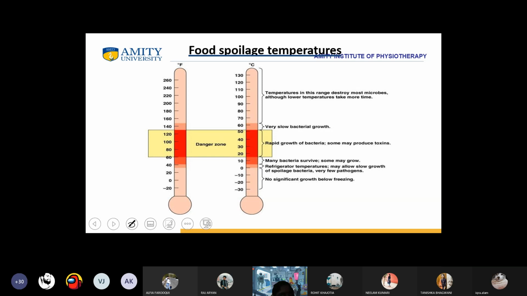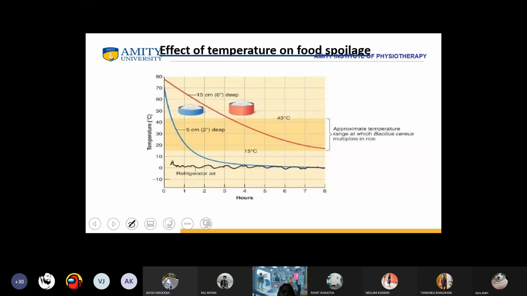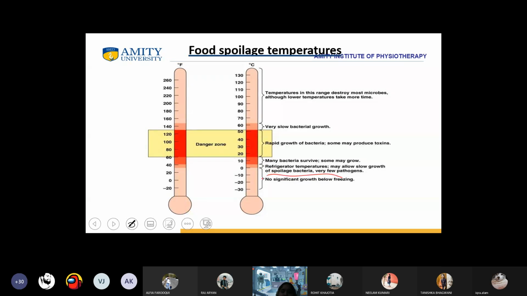So the bacteria cannot live in high temperature. Yes or no? Now, how is the effect of temperature on food spoilage? You can very well correlate here that at freezing point, in your freezers, there is no bacteria. There may be some pathogens in your refrigerator.